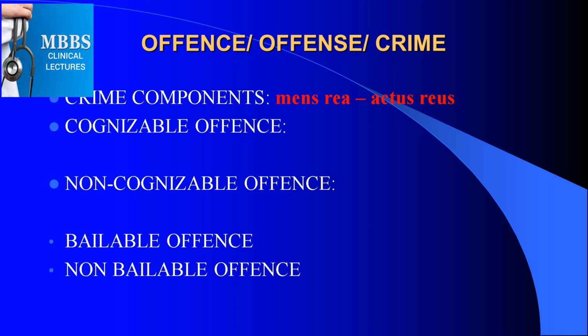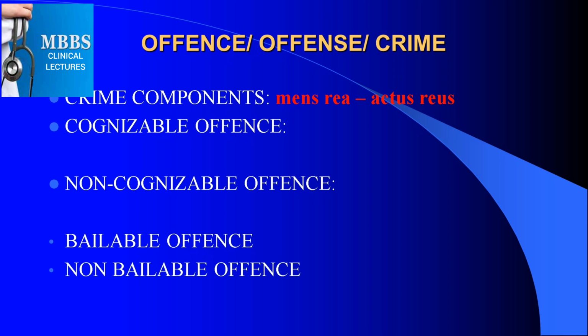When a person actually acts upon that evil intention, that is the actus reus. So two components. For a crime it is essential that both components are present. If any component is missing, then that thing will not be classified as a crime.